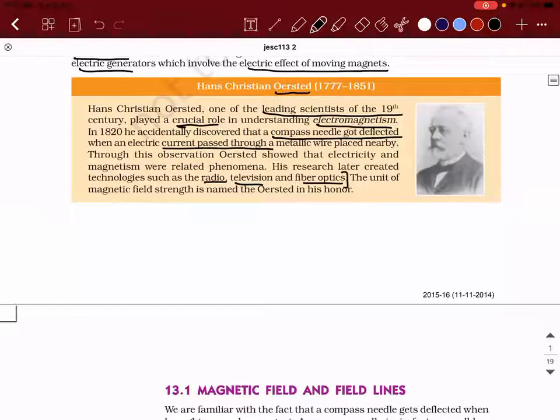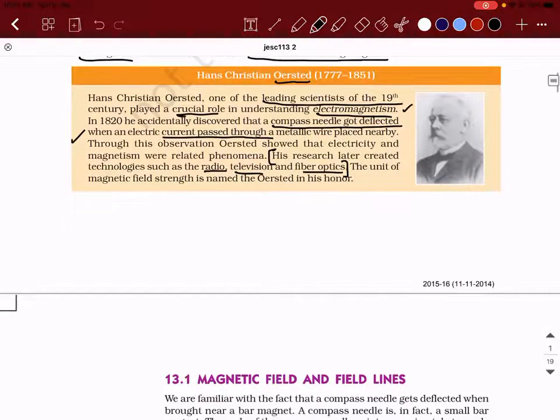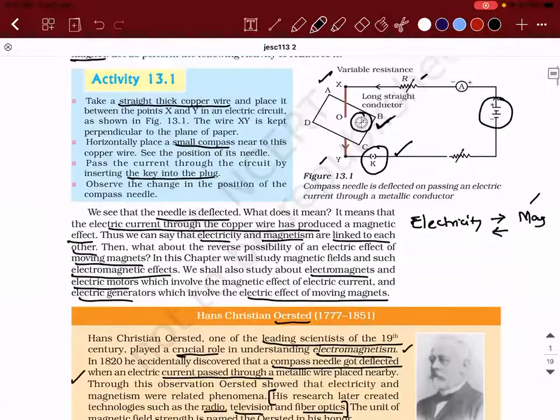All these things have happened only because of this important observation that electricity will generate magnetism, and that branch is what we call electromagnetism. Have this in your mind. Next, the unit of magnetic field strength is named the Oersted in his honor. Okay. Have this in your mind. Am I clear till this point?